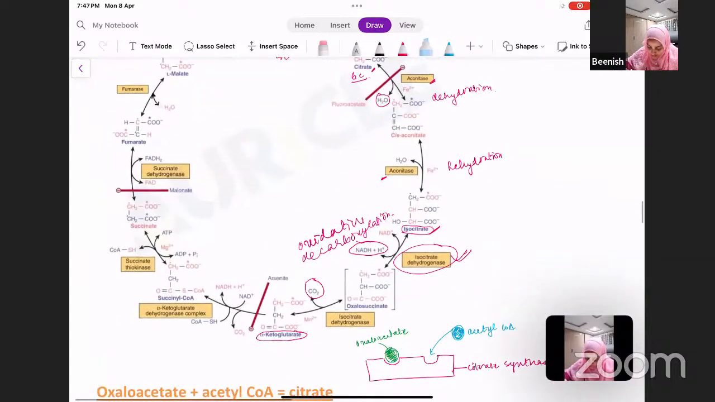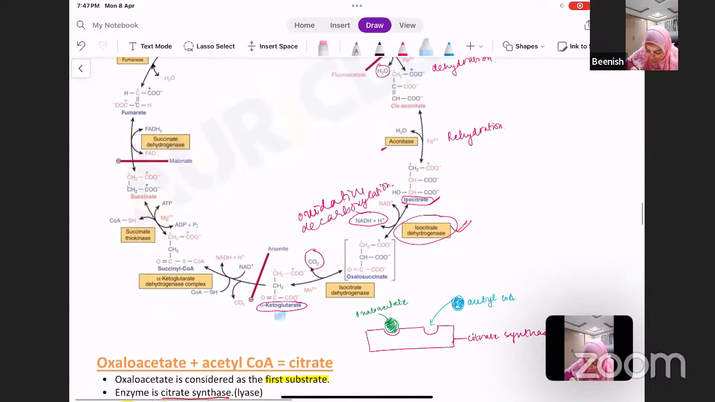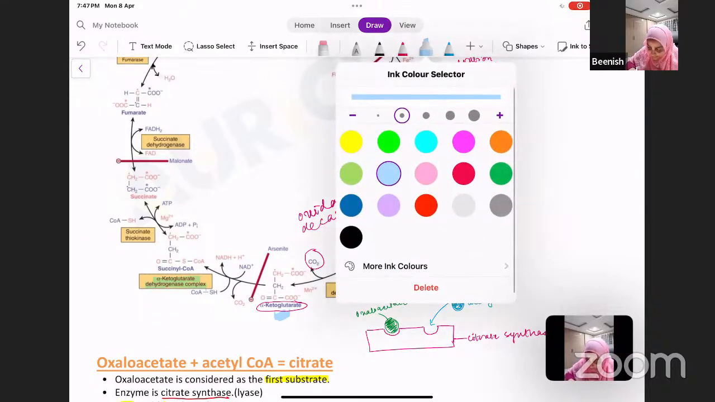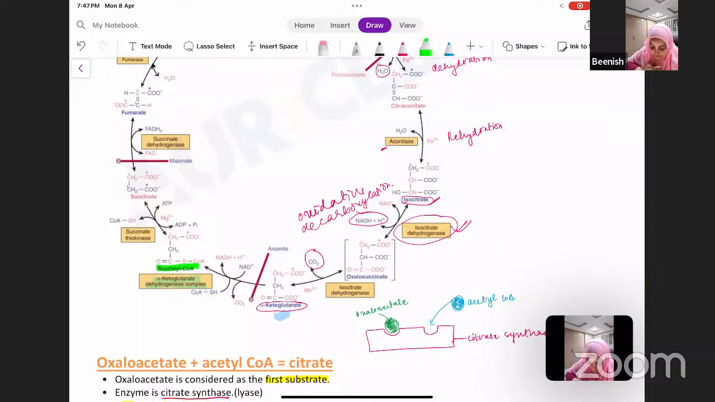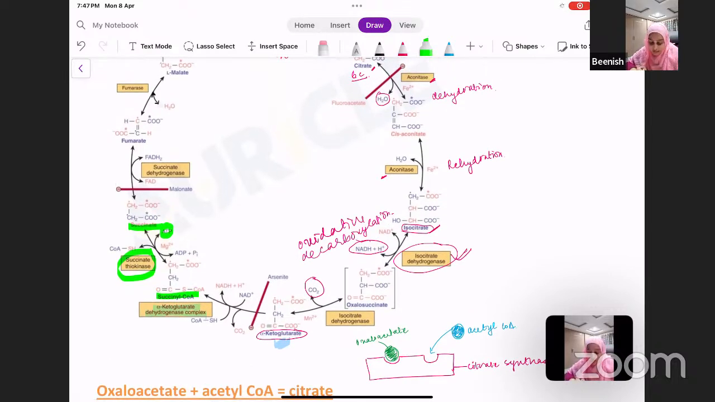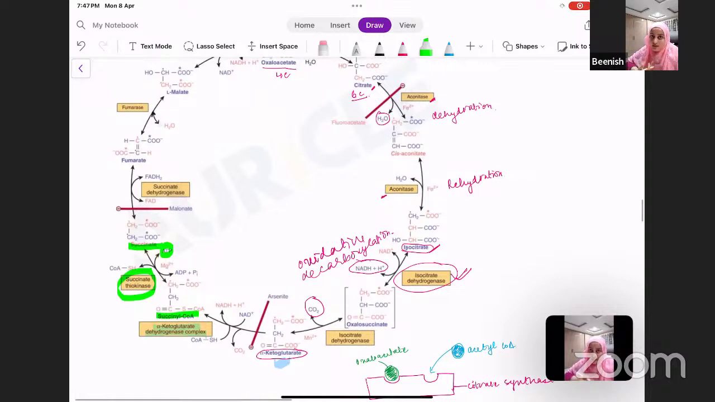Here, let's have a look in the cycle. See how your alpha ketoglutarate, which was formed here, is acted upon by the enzyme alpha ketoglutarate dehydrogenase to form your succinyl-CoA. Now, this succinyl-CoA is acted upon by succinate thiokinase to form your succinate. And in this step, you see one ATP is being formed. This is your substrate level phosphorylation. That ATP is formed at the level of the substrate only and does not have to enter electron transport chain.